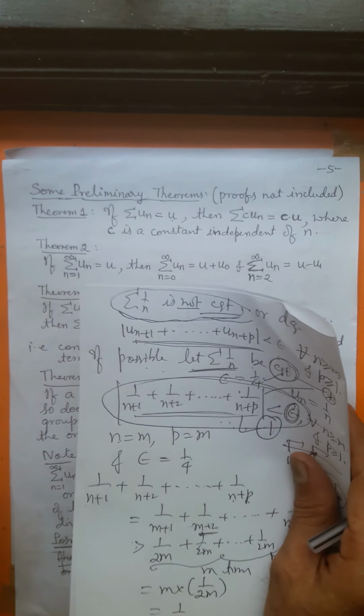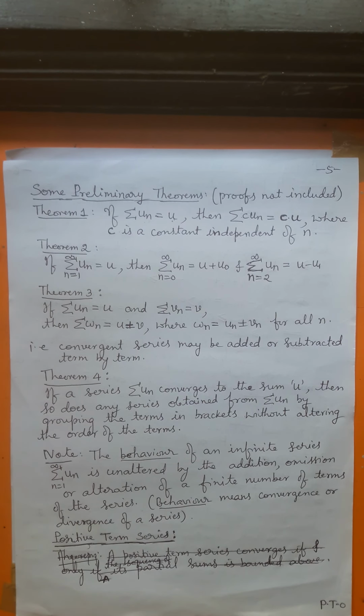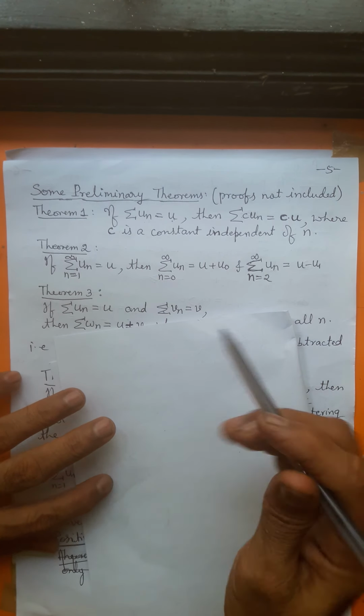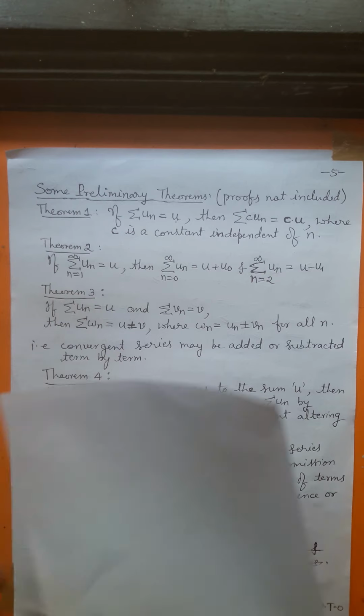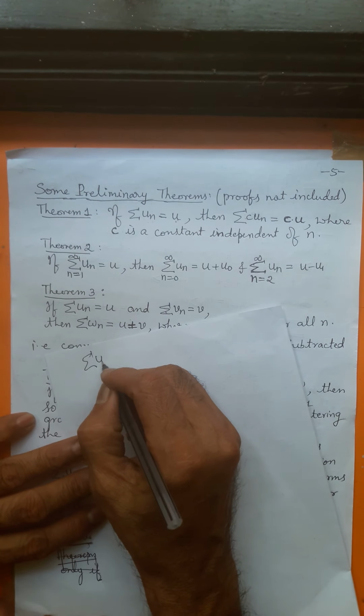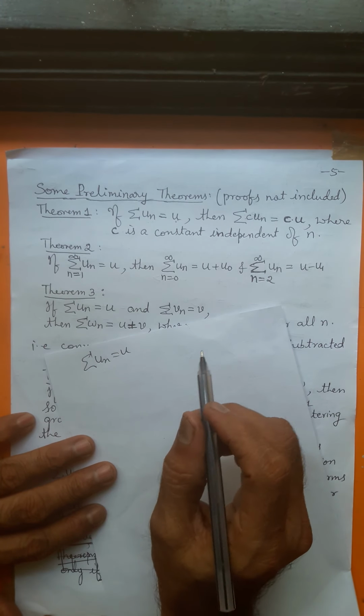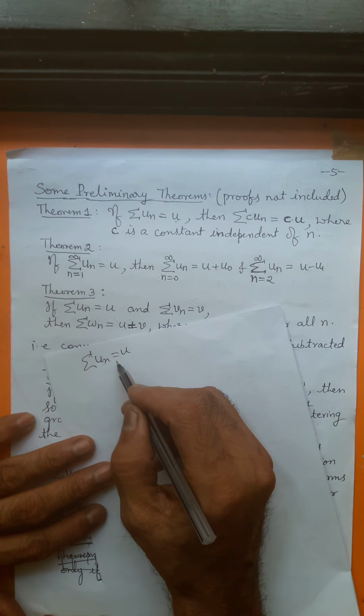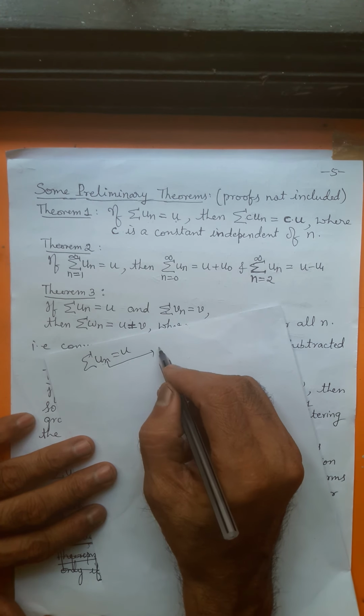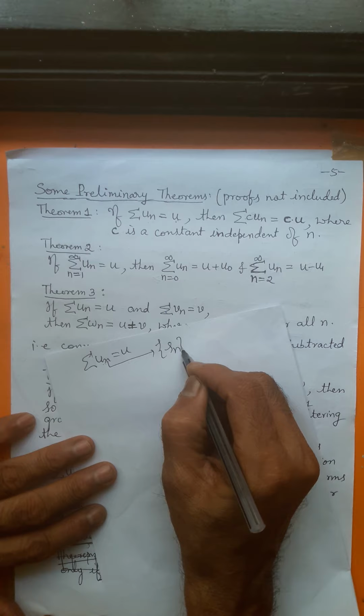It comes like this. Sigma un equal to u, what is the meaning? Sigma un equal to u means the sum of the infinite series is u. What do you mean by the sum of the infinite series? With the infinite series, you are associating a sequence of partial sums.